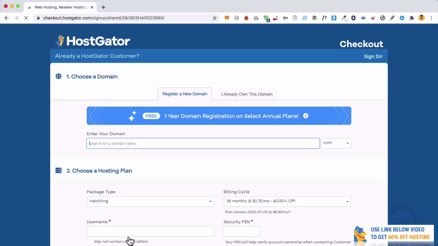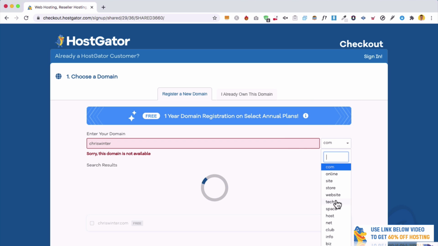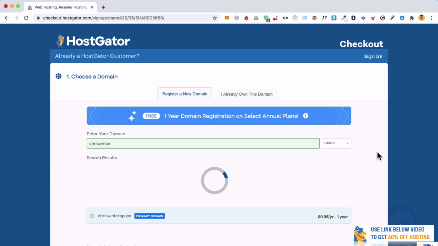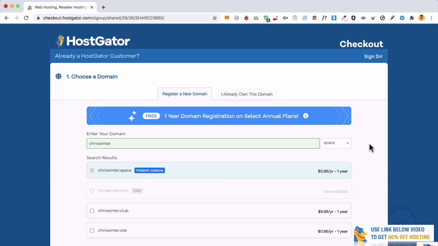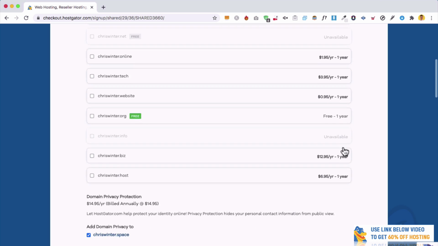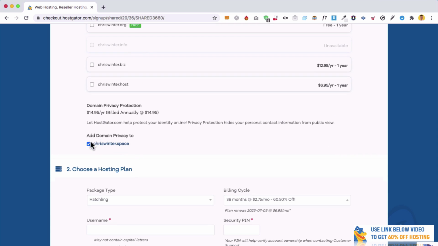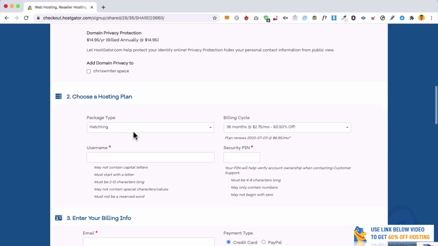One of the great things with Hostgator is that they give you a free domain name as well. So that's something like google.com or chriswinter.com. We can search for something like that, Chris Winter. I know that one's taken, so we can go for chriswinter.space. See if that's available. That's available, which is great. And if we go down here, we can probably turn off domain privacy if you want to save a little bit of money. That's $15 per year, which I'll save you. You don't really need that. Next up, we've got the package type.